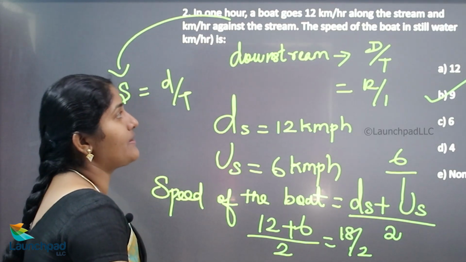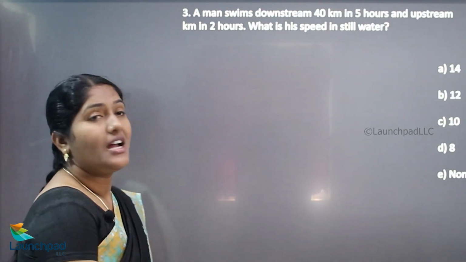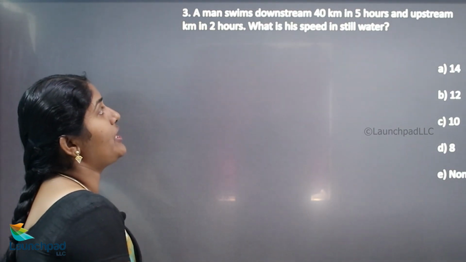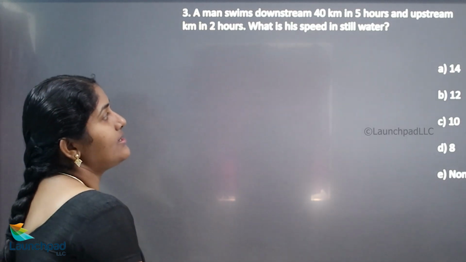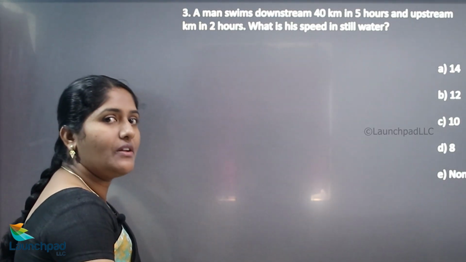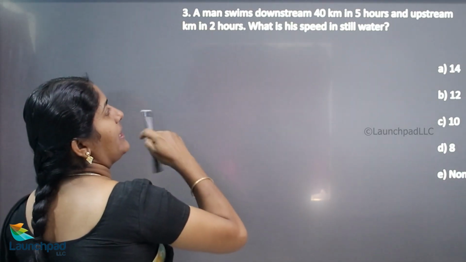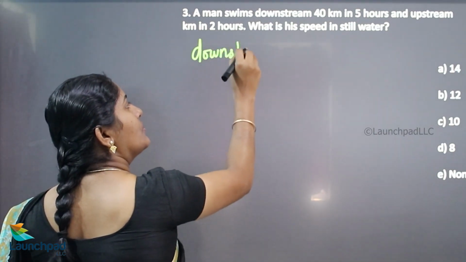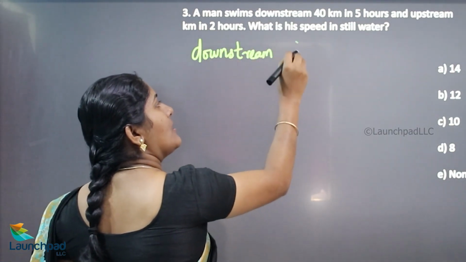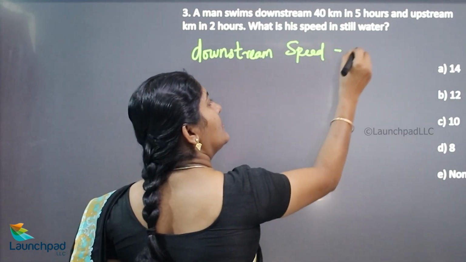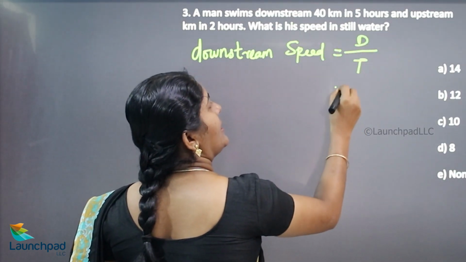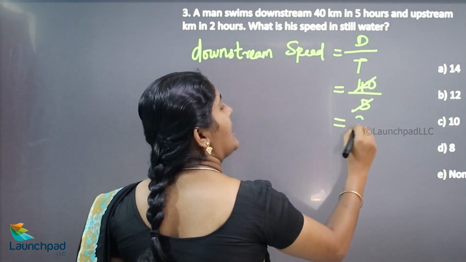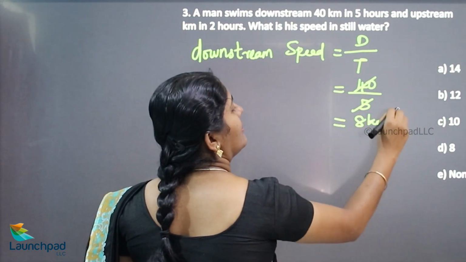Okay, we'll move on to our next question. A man swims downstream 40 km in 5 hours and upstream 24 km in 2 hours. What is the speed in still water? First of all, we need to calculate the downstream speed as well as upstream speed. Here downstream speed is equivalent to distance divided by time taken. What is the distance? 40. Time taken is 5. So while cancelling it is 8 km per hour.